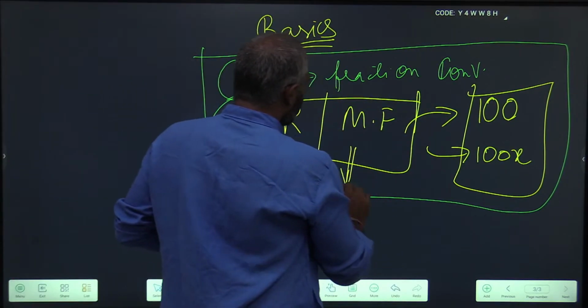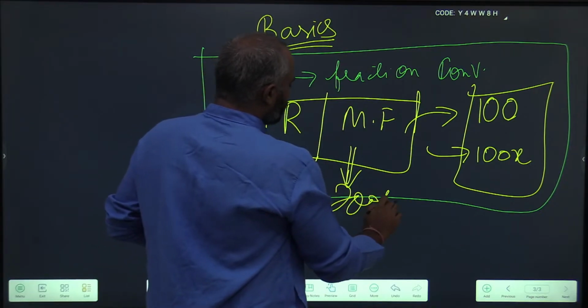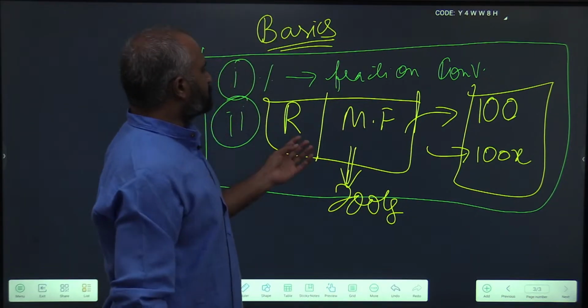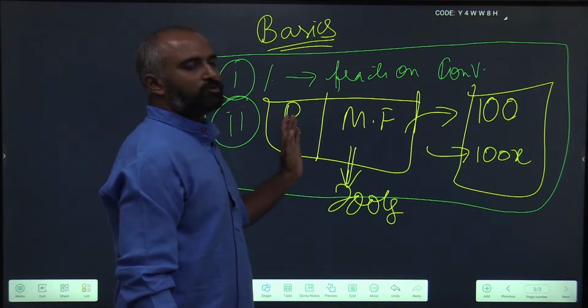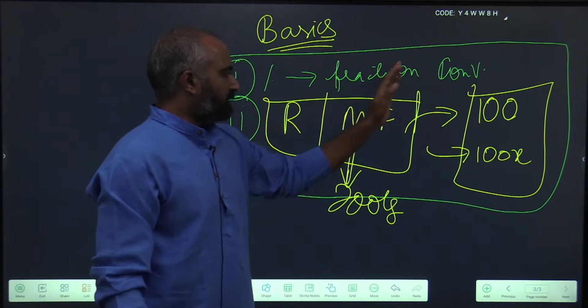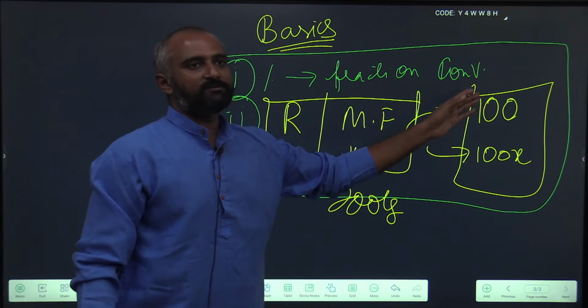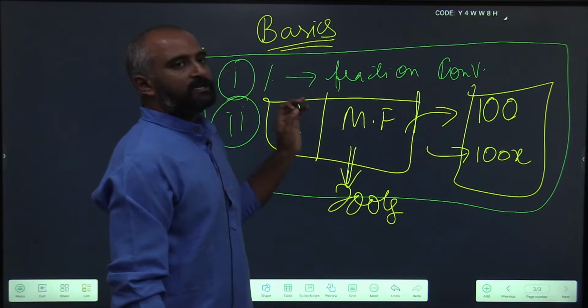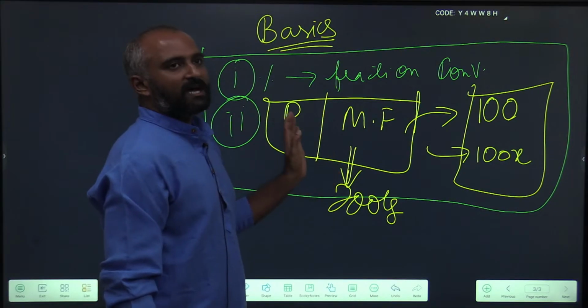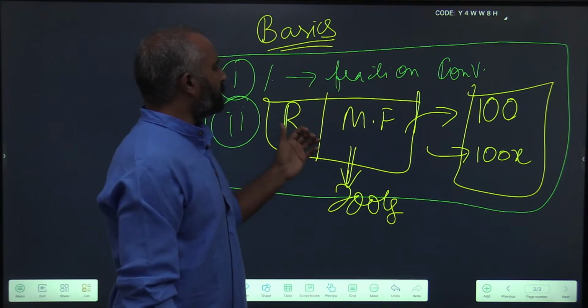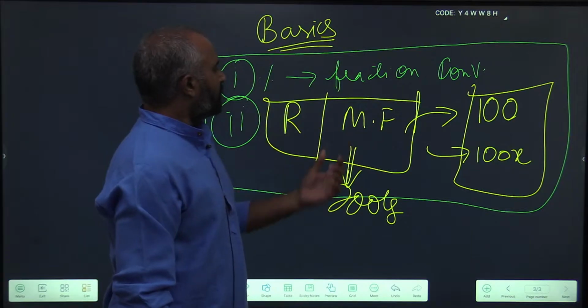These two especially are tools to solve the problem. It is not that you can only do it through ratio or multiplication factor. It can be done through assuming initial values as 100 and 100x, but it is always advisable to do the problem in ratio or multiplication factor way.